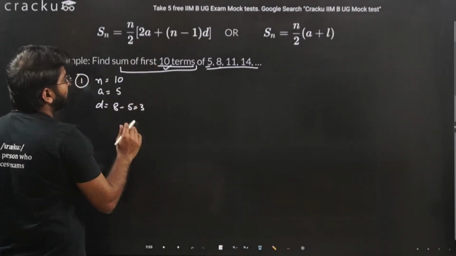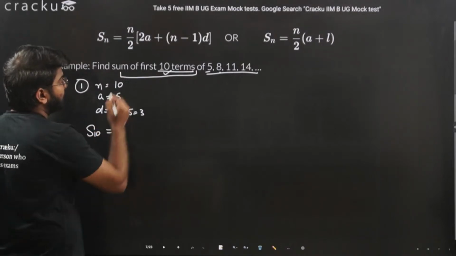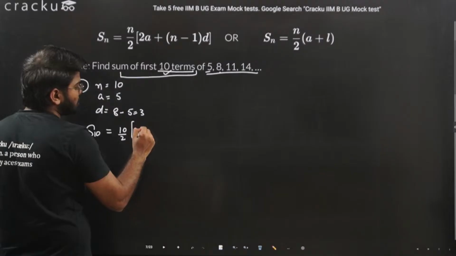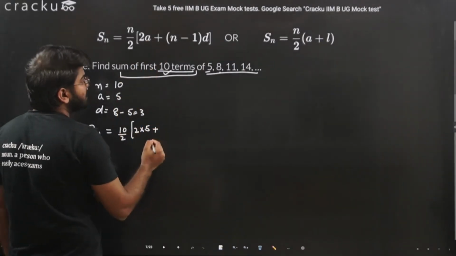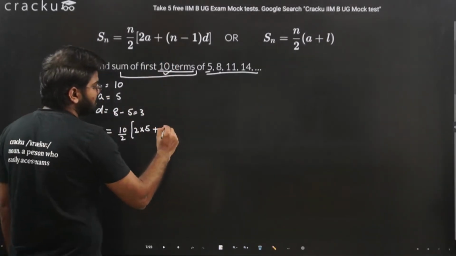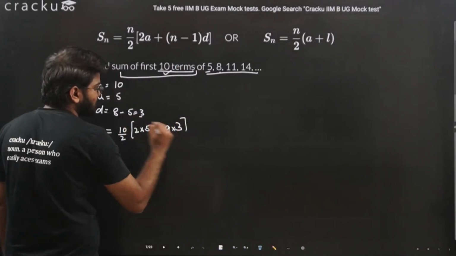If you put the values here, we have S10 equal to n divided by 2, that is 10 divided by 2, into twice of A, which is 5, plus n minus 1. N here is 10, so 10 minus 1 is 9, into D. D is 3.